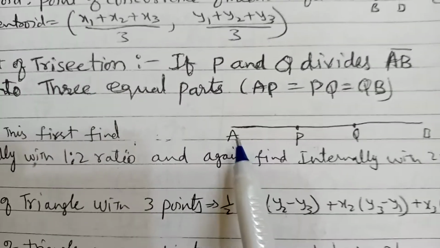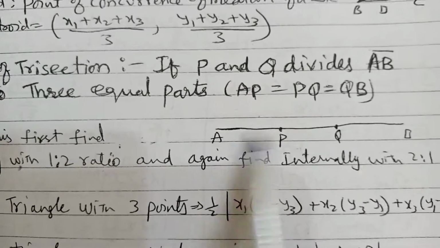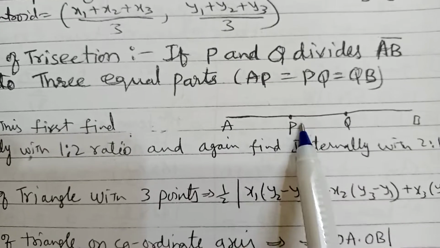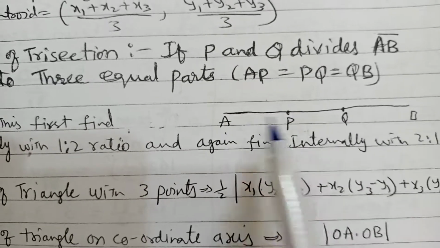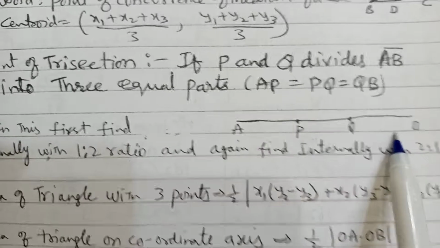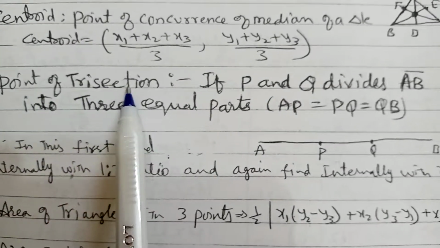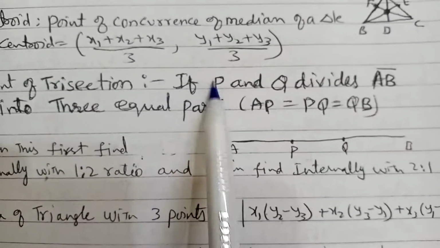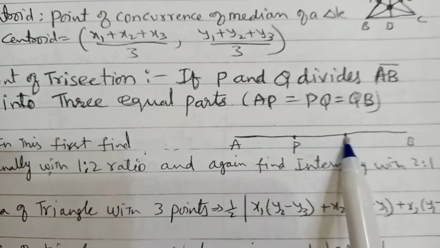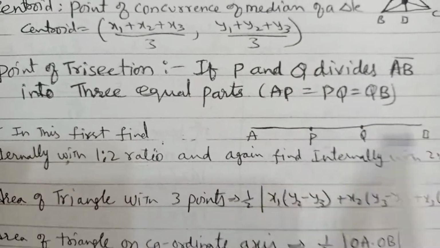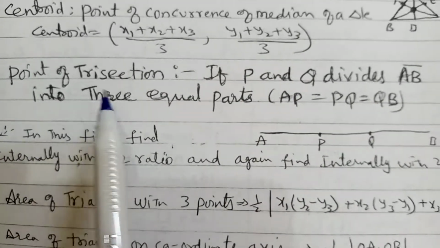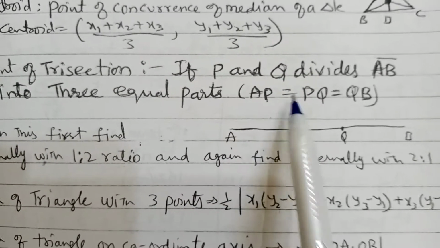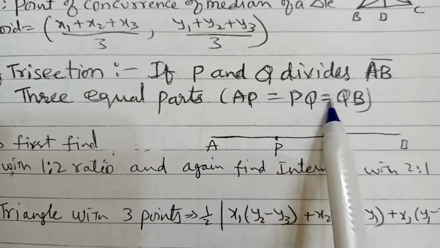Next, see here, this is a point A. From A to B, if we divide with 2 points P and Q, so AP, PQ, QB, 1, 2, 3, 3 times. This is called points of trisection. Point of trisection means P and Q divide the line segment AB into 3 equal parts. That is, AP = PQ = QB.